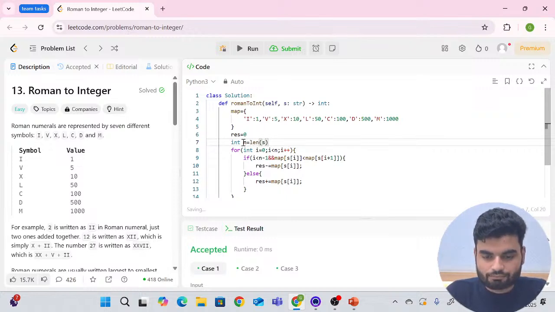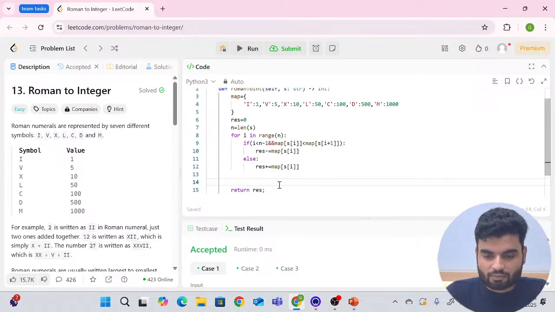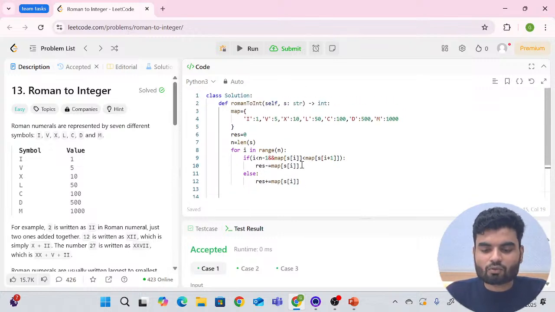Look at this. Here we will have one colon, and we don't have this normal for loop. We'll write a for-in loop. So for i in range of n. You don't have curly braces here, you don't have semicolons, so just remove them. You don't have this end also. So this is how you write code in Python.